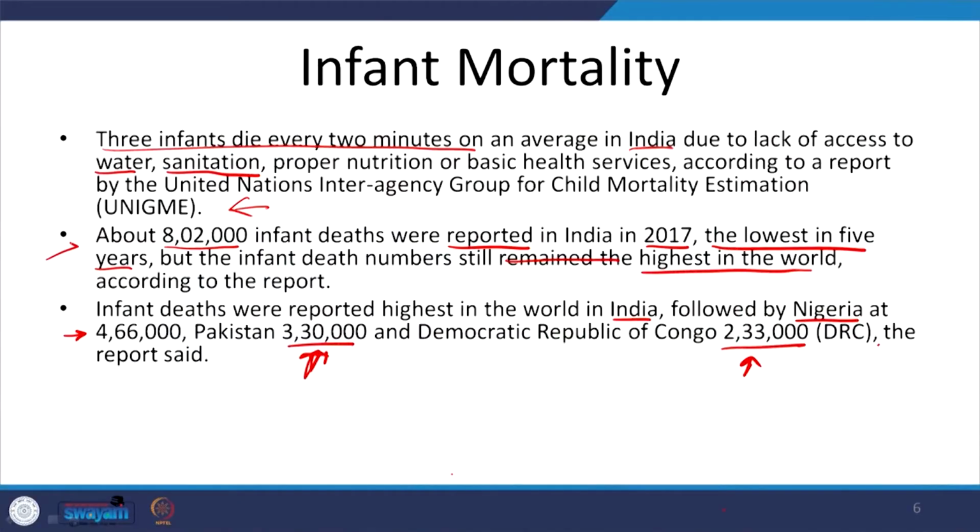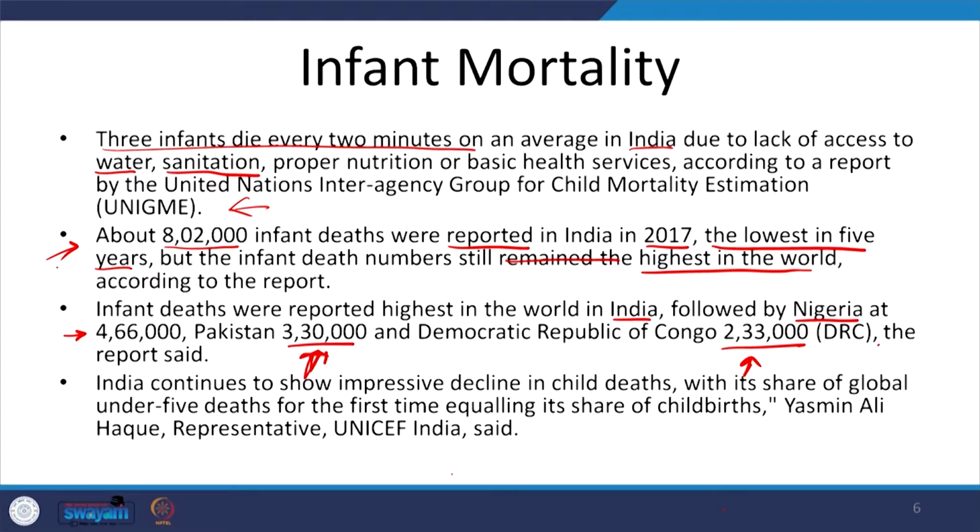But in our case, as you saw, we have pneumonia and diarrheal diseases contributing to a majority of the deaths. And with respect to India, we see that it continues to show an impressive decline in child deaths, and its share of global under 5 deaths for the first time is equaling its share of childbirths. Again, that is something to note. We are getting better compared to where we were, but still we have a long way to go.